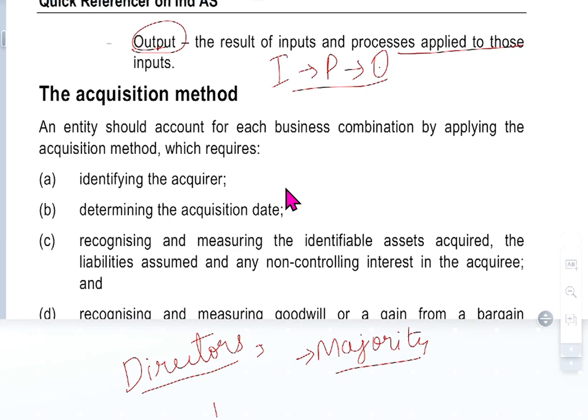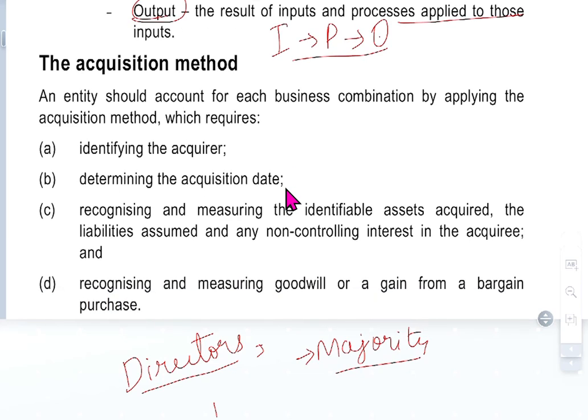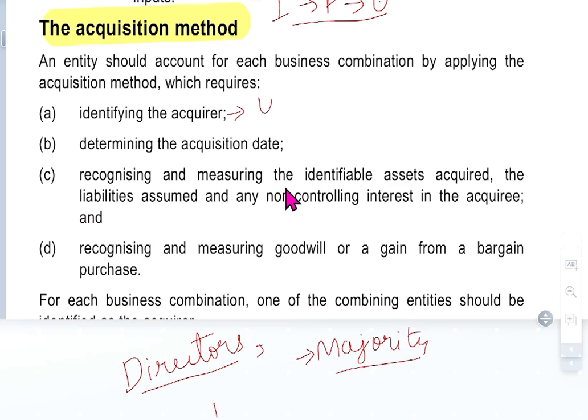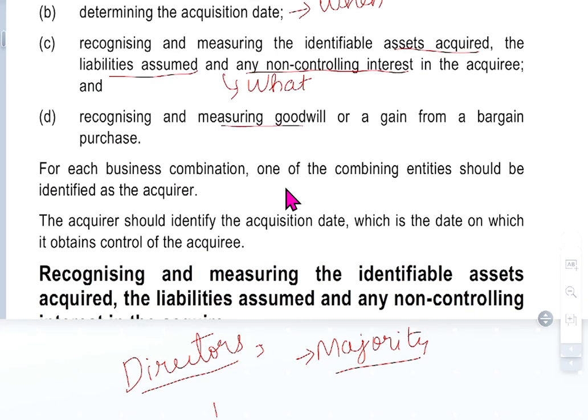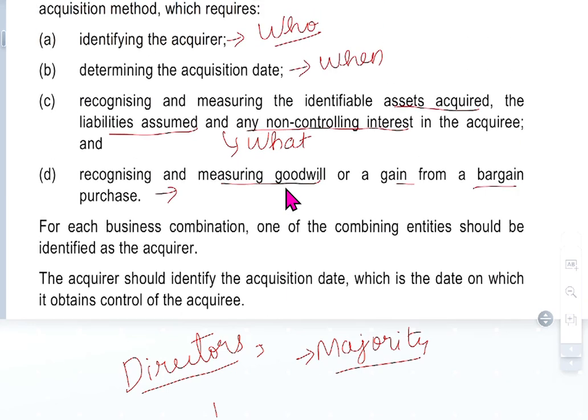The acquisition method. The entity should account for each business combination by applying the acquisition method, which includes identifying the acquirer, who is buying it, determining the acquisition date, when it is going to happen, recognizing and measuring the identifiable assets acquired, liabilities assumed and non-controlling interest in what they acquired, and recognizing and measuring the goodwill or gain from the bargain. So who, when, and what.